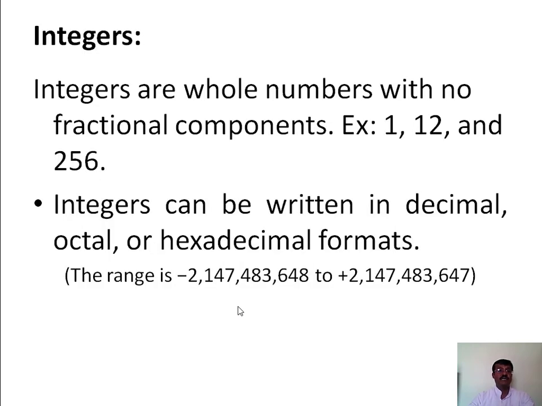Let us move on with integers. Integers are whole numbers with no fractional component. An integer data type can hold whole numbers with no fractional component. Examples of integers are 1, 12 and 256 and so on. Integers can be written in decimal, octal or hexadecimal formats. While specifying integer values, we can use decimal, octal or even hexadecimal number systems, but internally PHP will treat all those numbers as decimal and perform the computations.